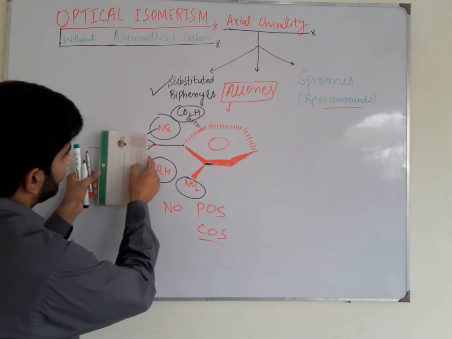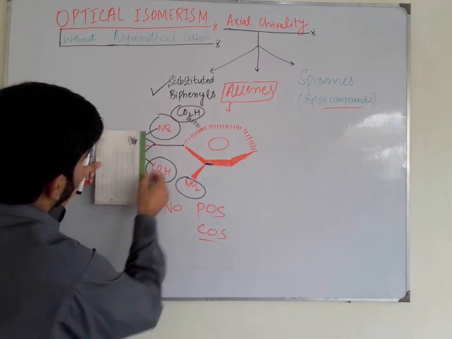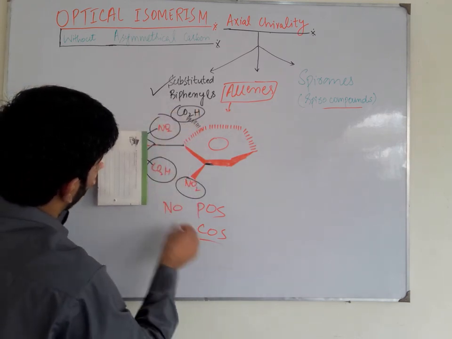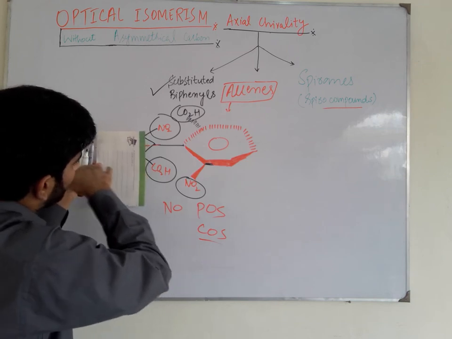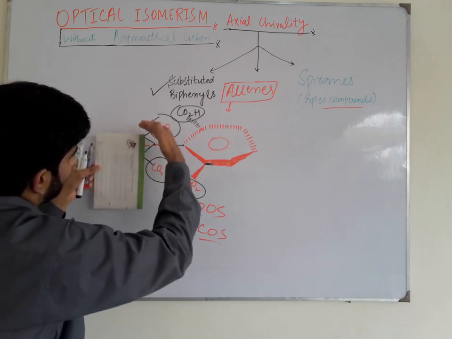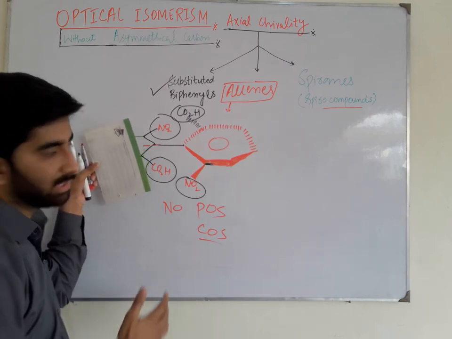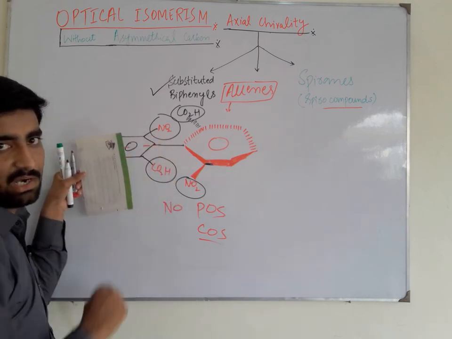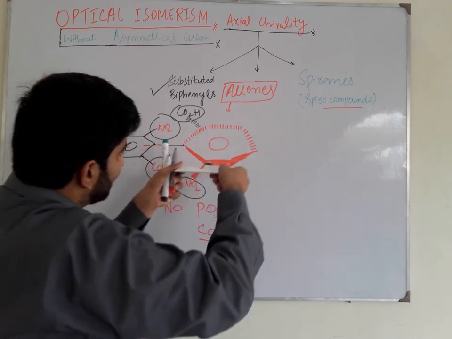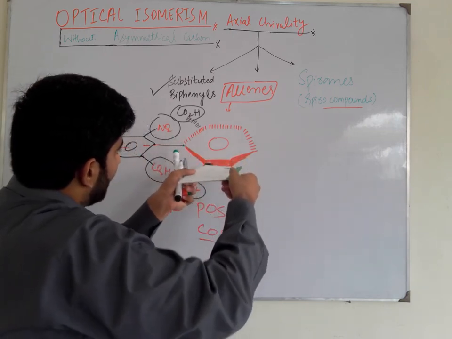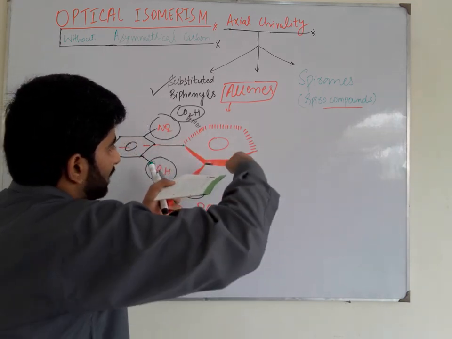This ring is present in this plane. Nitro group present here, carboxylic group present here. I pass an axis through this plane. So there is a nitro group on one side, carboxylic group on the other side. So they are not cut into two equal parts, because two different groups are attached at the ortho position. But this ring is present in this plane, and there is a nitro group here and carboxylic group here,